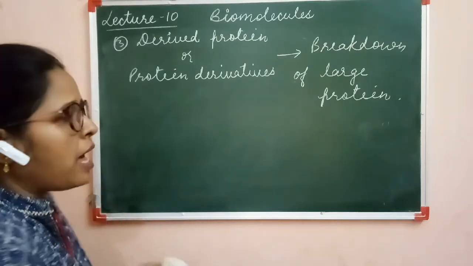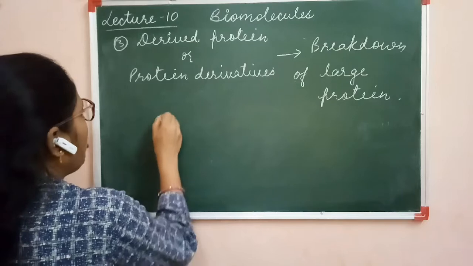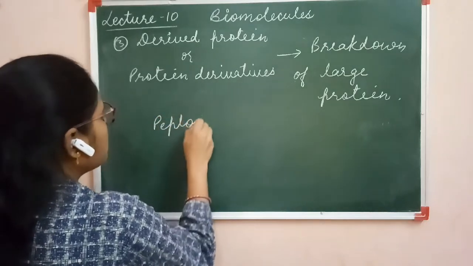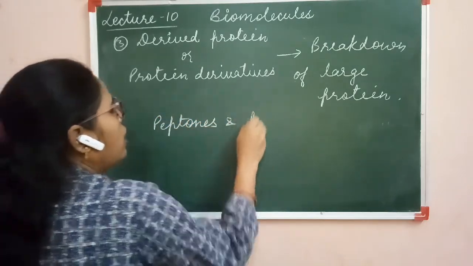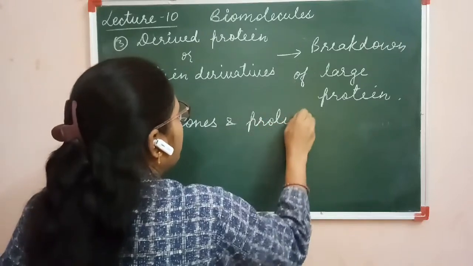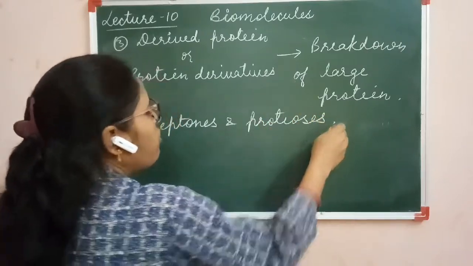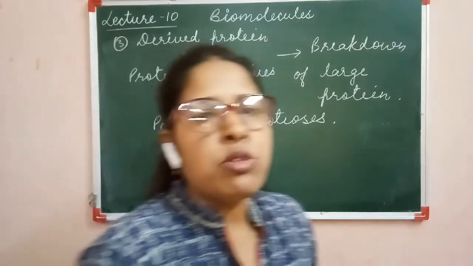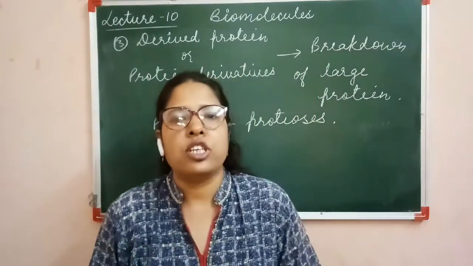For example, the proteins get broken down in the form of peptones and proteoses. These are the derived type of proteins. So these are the three types of proteins on the basis of composition.